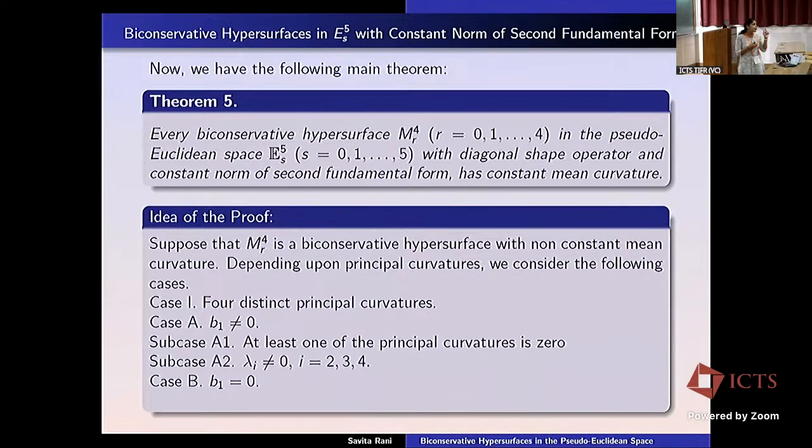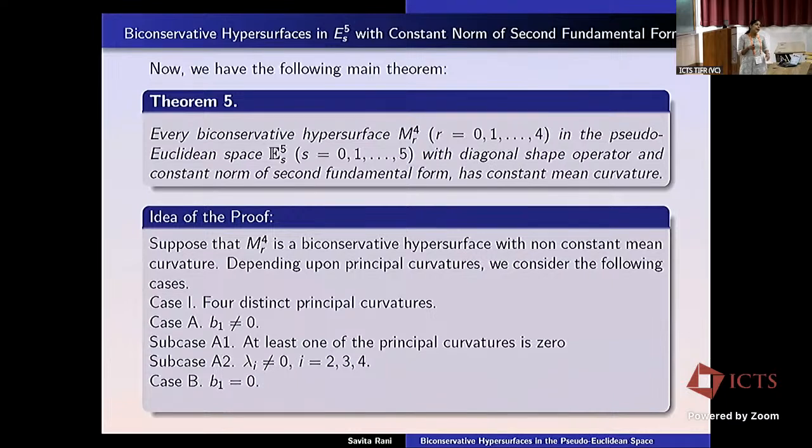We can't take one, because we earlier mentioned that lambda 1 will not be equal to any of lambda 2, lambda 3 and lambda 4. It will be distinct from those. So we can just start from 2, that there can be 2, 3 or 4 distinct principal curvatures. In the first case, when there are 4 distinct principal curvatures, we took that B1 is non-zero. In that case, we took two subcases: subcase A1, that at least one of the principal curvatures is 0, and subcase A2, in which none of the principal curvatures is 0.